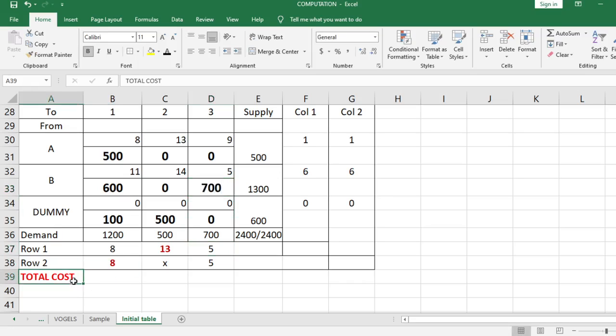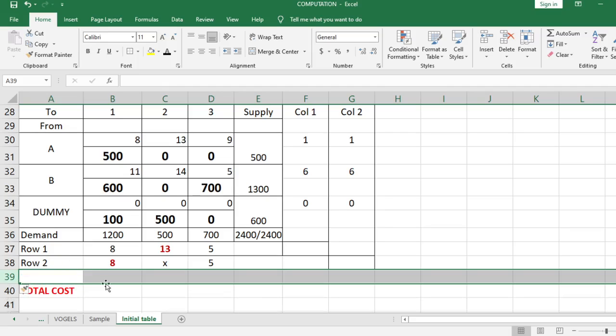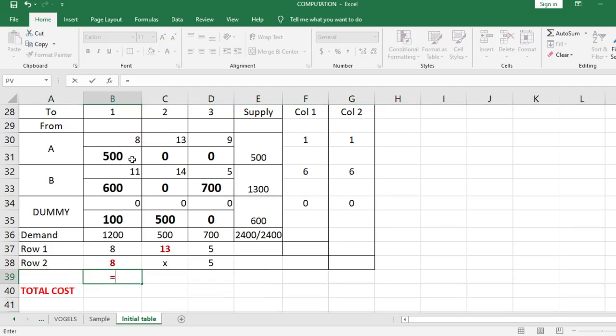So, how much is our total cost? Okay, for our total cost, we have 500 times 8, 600 times 11, 700 times 5. Okay, wala na. Okay, we stop there.